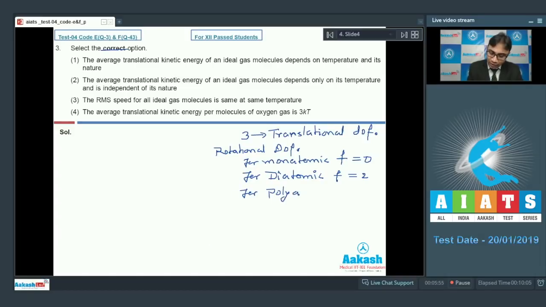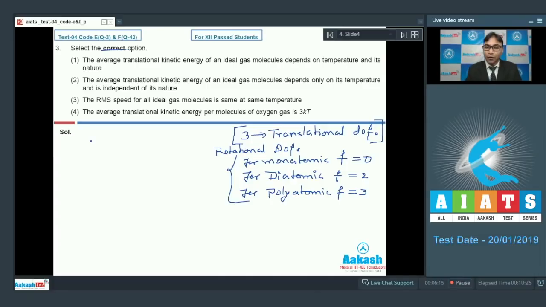So we can say that the degree of freedom changes according to the number of atoms, but only the rotational degree of freedom. The translational degree of freedom is fixed for every molecule, right?